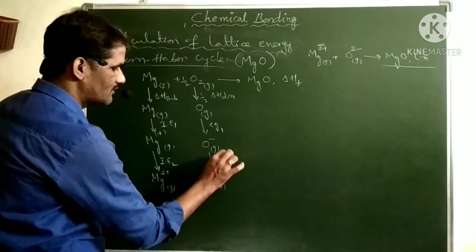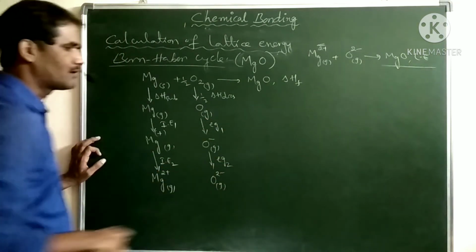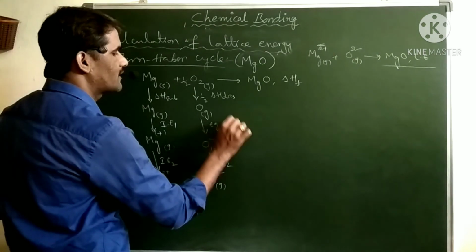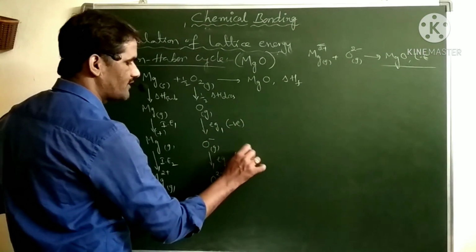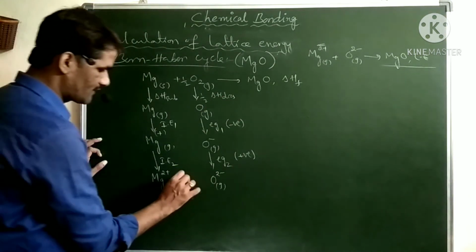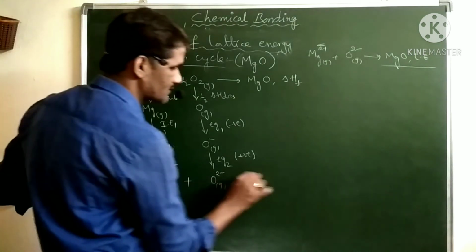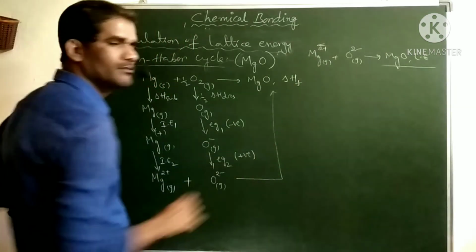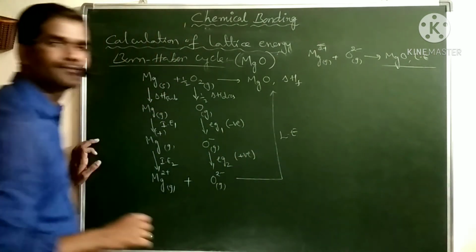Here the energy involved is electron gain enthalpy 2. Keep in mind, electron gain enthalpy 1 is always a negative value, but electron gain enthalpy 2 is always positive for oxygen. When we combine magnesium 2 plus and oxygen 2 minus, they form magnesium oxide. Here the energy involved is called lattice energy.